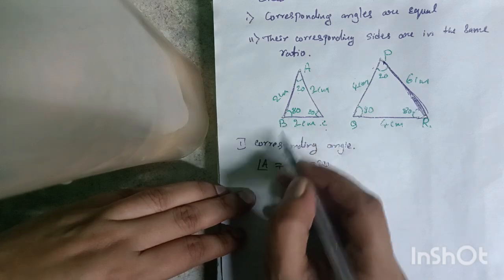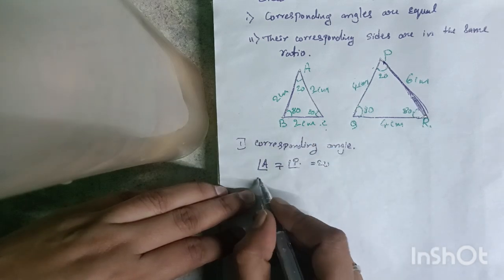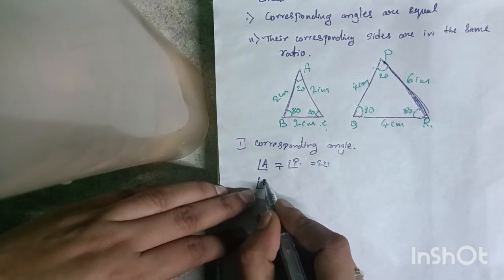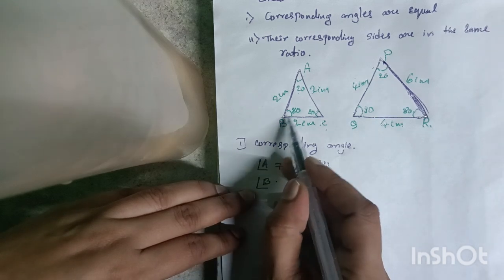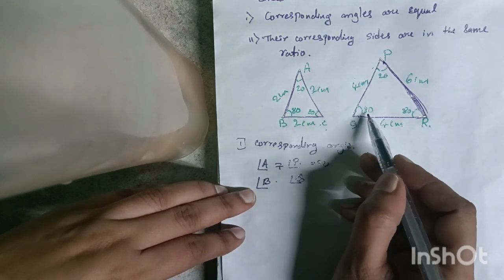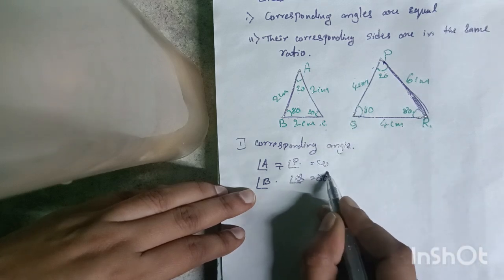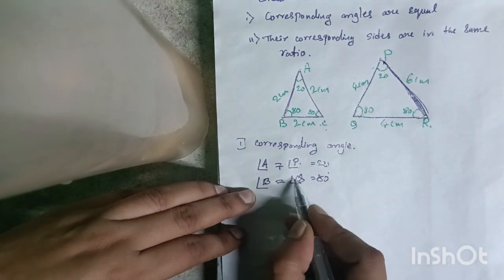Next, angle B corresponds to angle Q. Angle B is 80 degrees and angle Q is 80 degrees, so these two angles are equal.